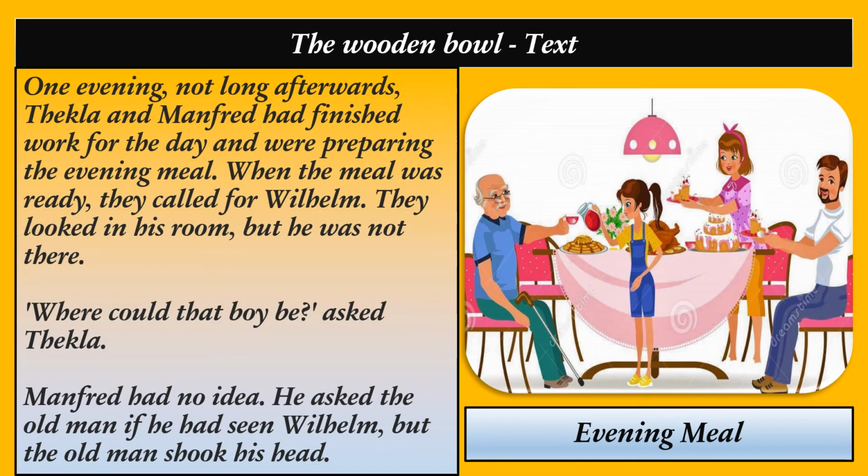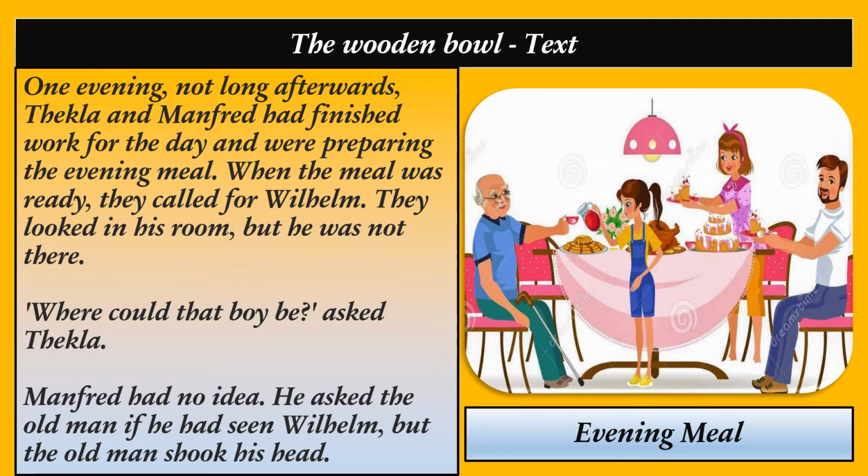One evening, not long afterwards, Tekla and Manfred had finished work for the day and were preparing the evening meal. When the meal was ready, they called for Wilhelm. They looked in his room, but he was not there. "Where could that boy be?" asked Tekla.